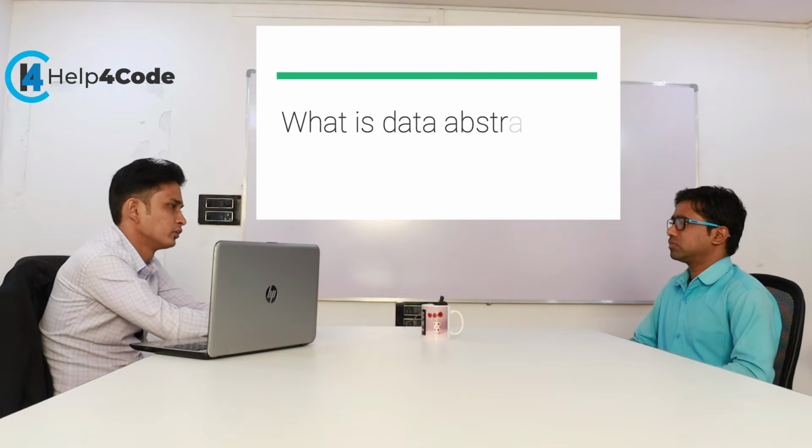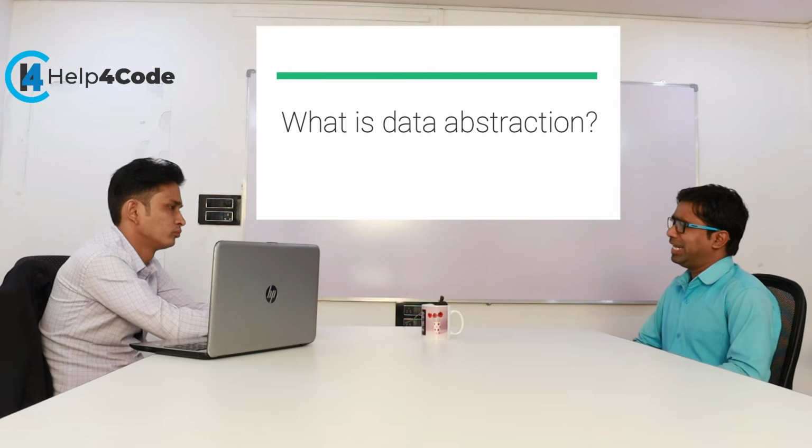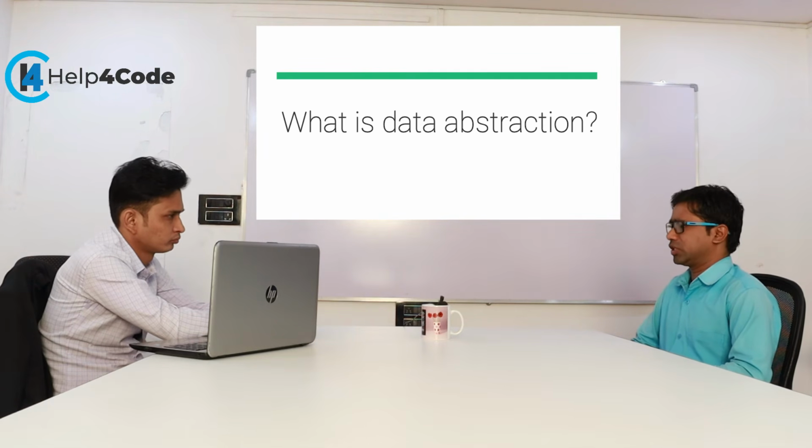What is data abstraction? Data abstraction means hiding of data is called data abstraction. In data abstraction, we use hiding concepts. Suppose I want to hide information from the outside world.